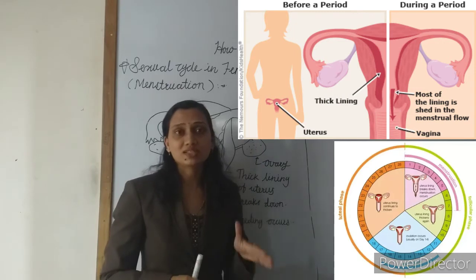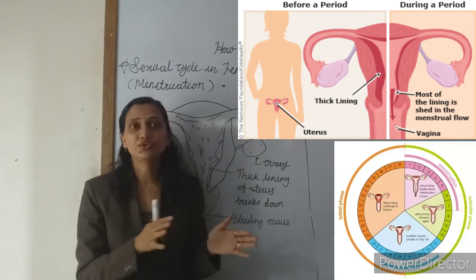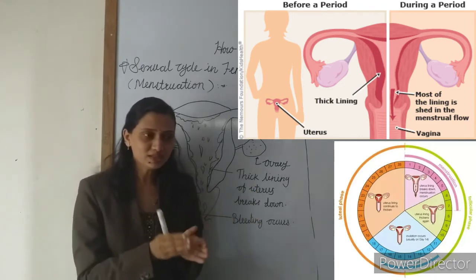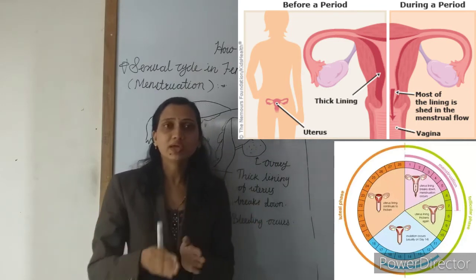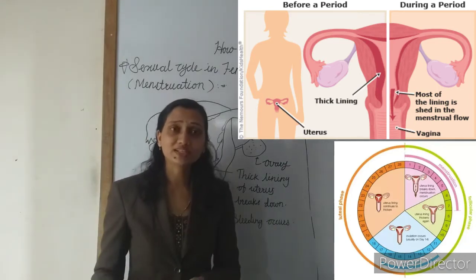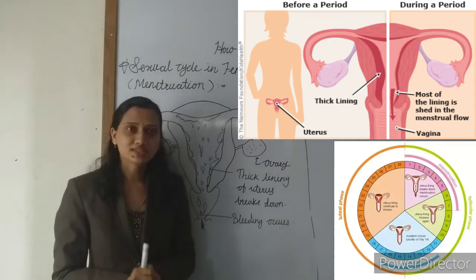That bleeding is called menstruation. And this menstruation generally lasts for 3 to 4 days in girls. Understand? Why is it called a cycle? Because every 28 days it comes again and again. Therefore it is a cyclic process, so it is called the menstrual cycle.